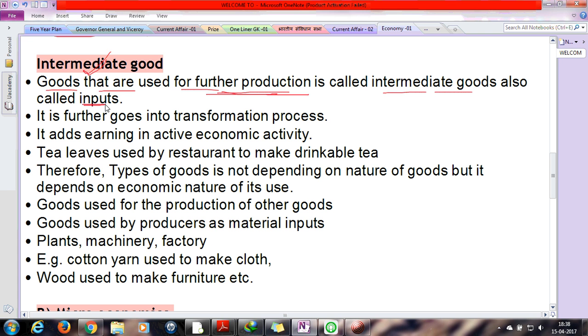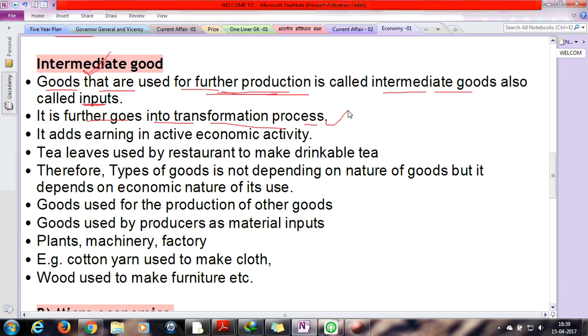You can also, for example, take the parts of any automobile, cars or bikes. Those parts can be reused or can play an important part in the further production of that particular car or bike or automobile. Okay, so it further goes into the transformation process.